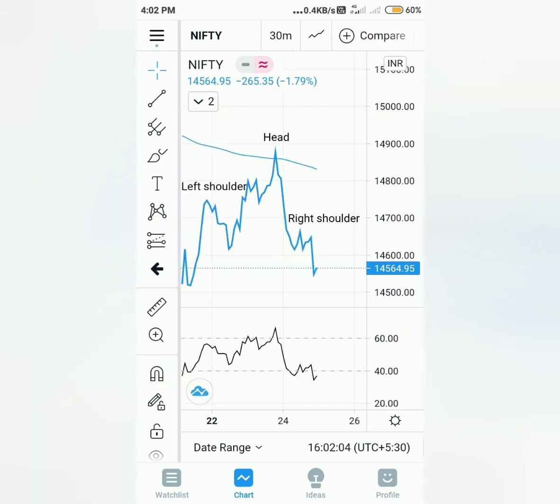So now if we analyze the 30 minutes chart, we can see there is a head and shoulder pattern and that's a bearish setup, and the breakdown happened below 14,600 again, and if we find the targets it comes around 14,400 to 14,300. The right shoulder is not picture perfect but it should work. So another negative sign for tomorrow's expiry is the breakdown from head and shoulder pattern.